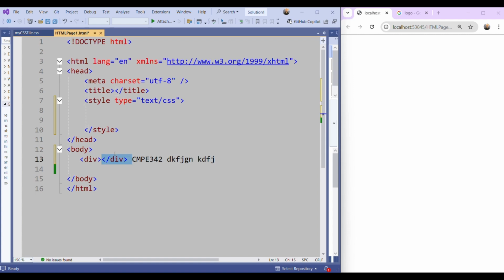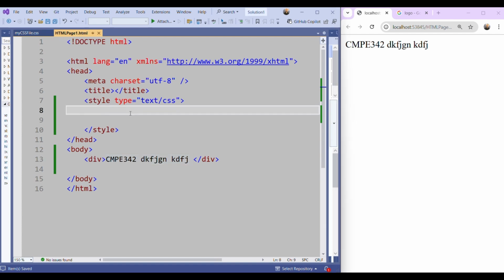By using div, this is a block level element, and I am grouping the words here. Let me refresh it so you can see it. Okay, this is an invisible block, an invisible virtual block is created. If you give color, you can see it, but now I didn't use any color, so it's an invisible virtual box. Okay, now how can I create the box?